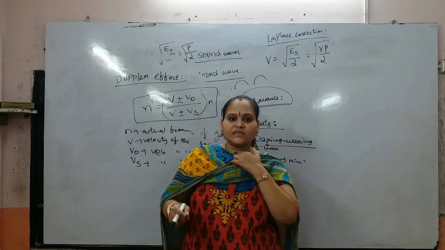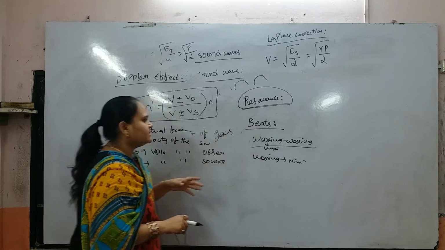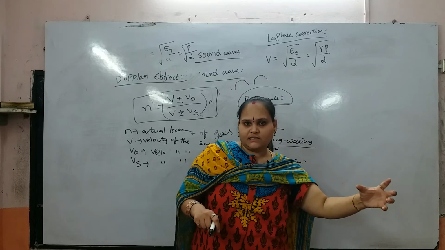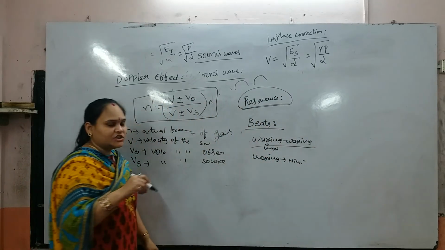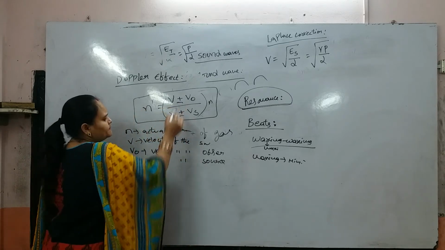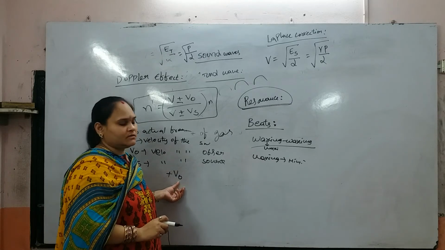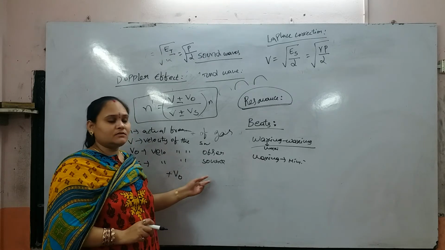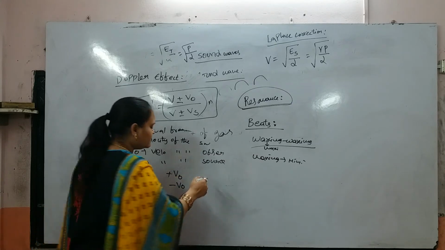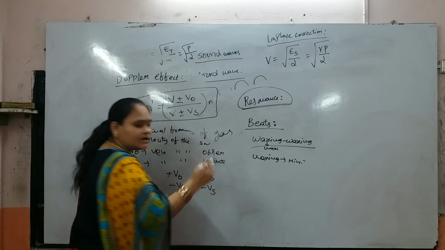When we approach the train, the sound is louder, but when we move away from the train, the sound decreases. These are the two conditions, towards or away. Plus V naught is used when nearer to the source, and minus V naught away from the source. Similarly, plus Vs nearer to the source and minus Vs away from the source.